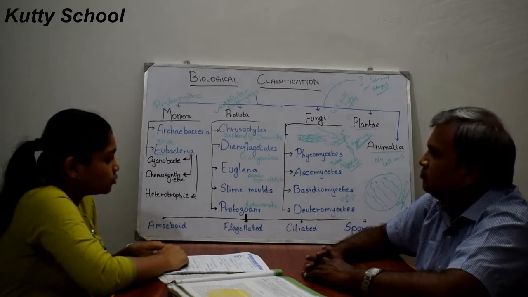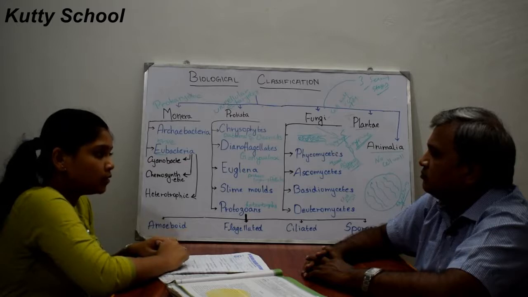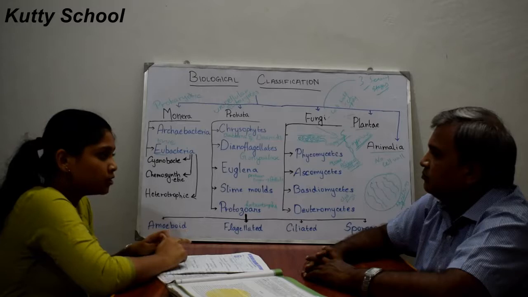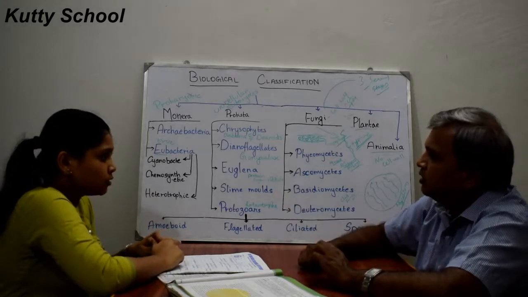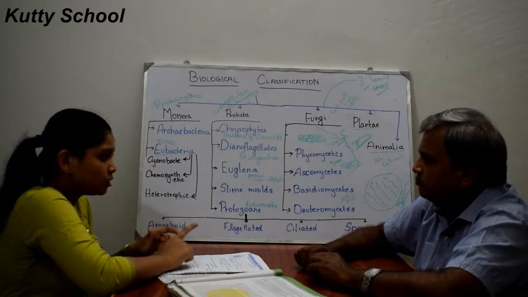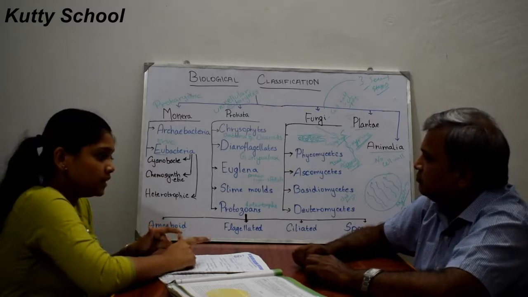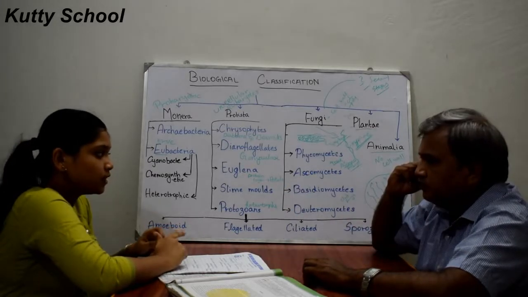Some ascomycetes are multicellular, for example penicillium, and some ascomycetes are unicellular, for example yeast and Saccharomyces.